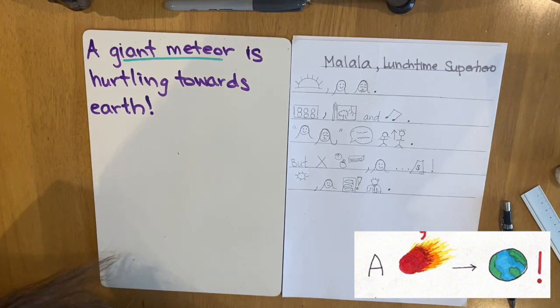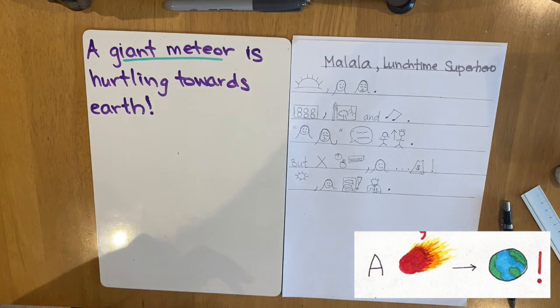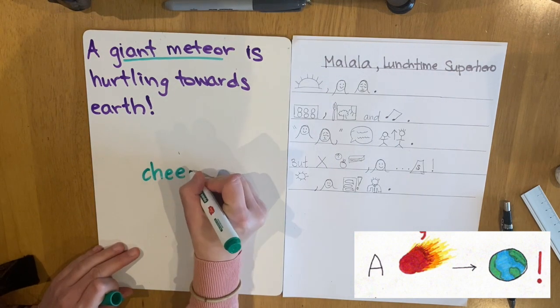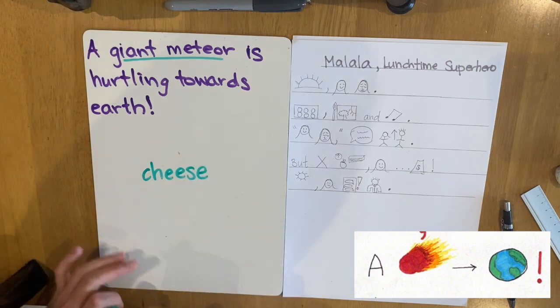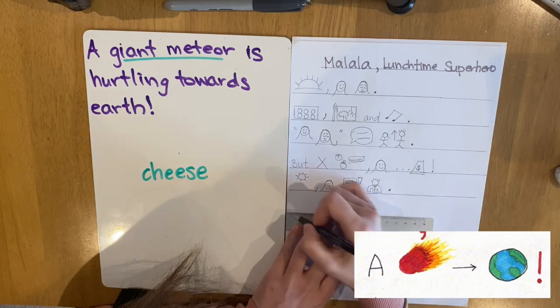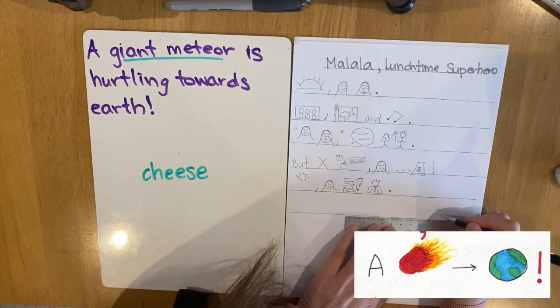In my story, I've decided that instead of a giant meteor coming to destroy Earth, a huge wedge of cheese is going to come to destroy London, and Malala has to save the city from this giant wedge of cheese. So my idea is a giant wedge of cheese, but it could be your idea, it could be anything that you want. So I'm going to draw a line because that's going to be for the next sentence.